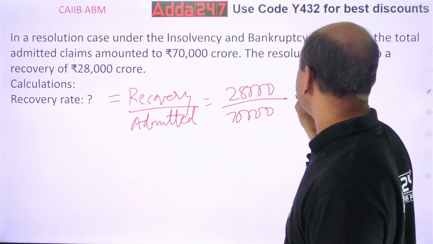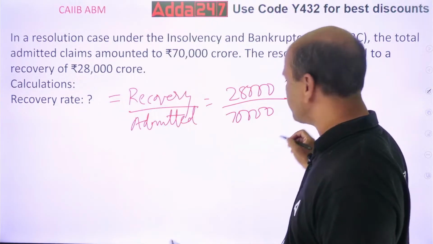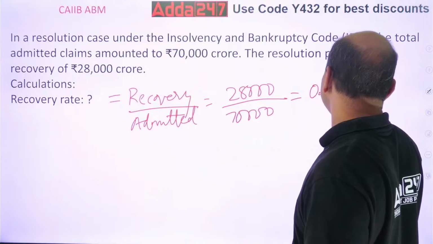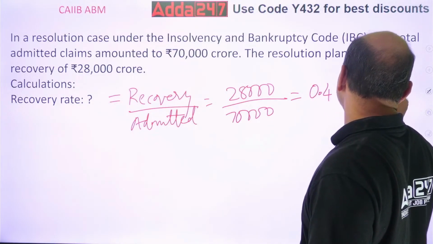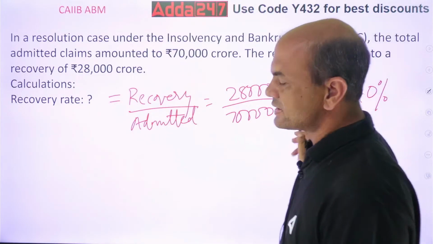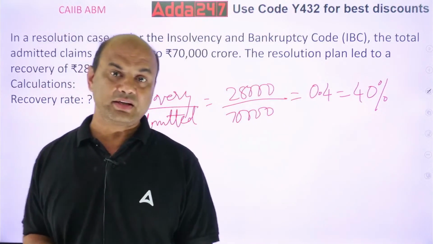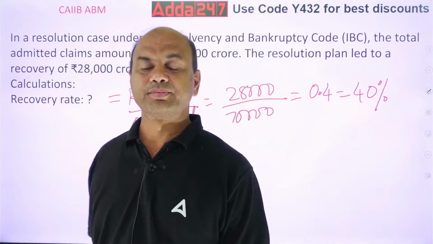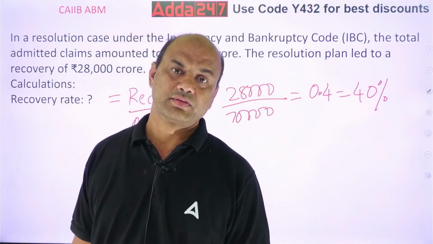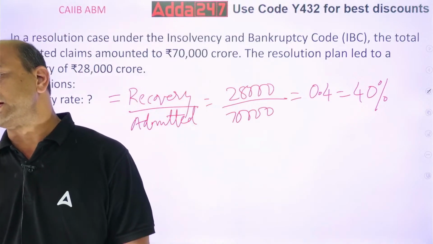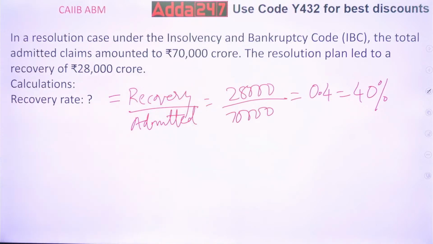So 28 upon 70 is 0.4, or you can call it 40%. This is known as the recovery rate in stressed assets as per the IBC.